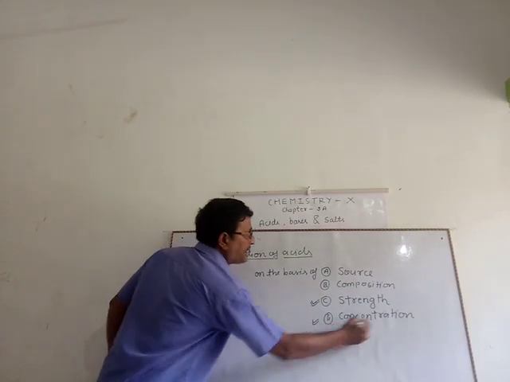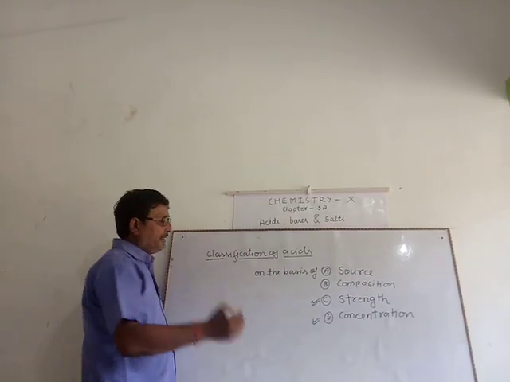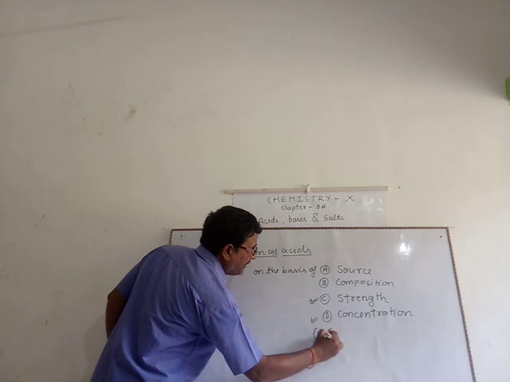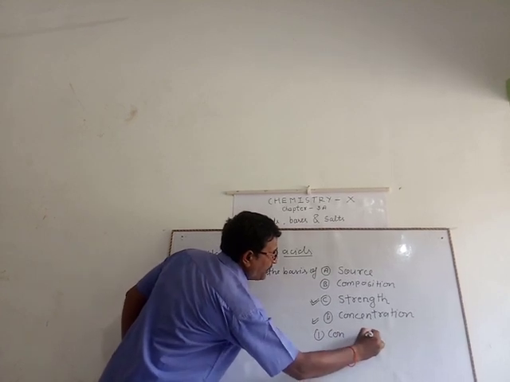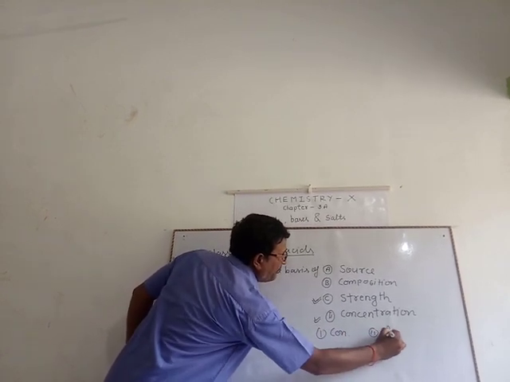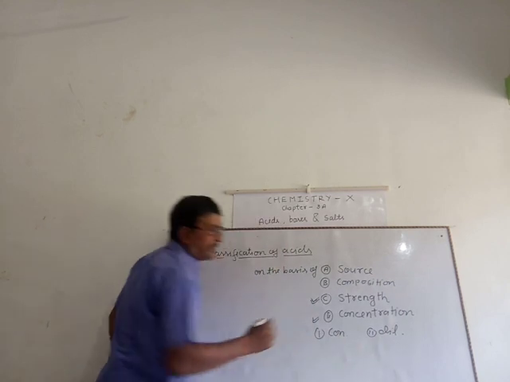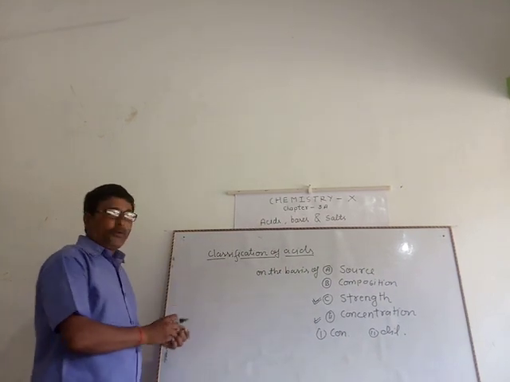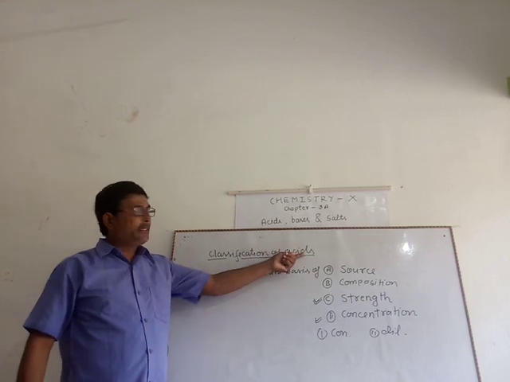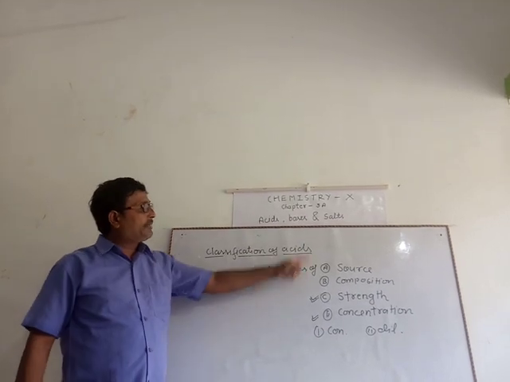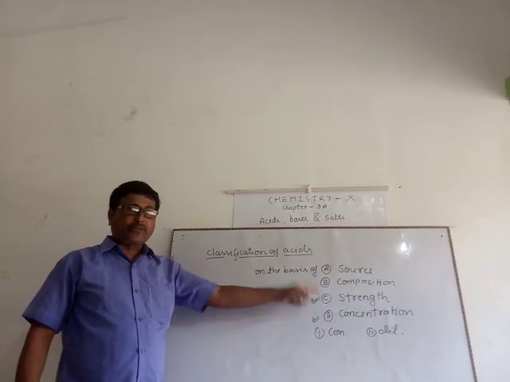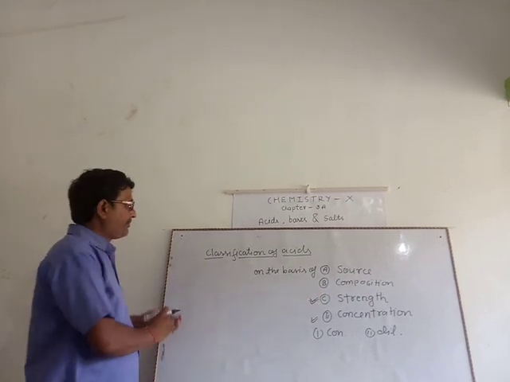So on the basis of concentration, there are two types of acid. First one concentrated, second one dilute. You can write the short forms, dilute like that way, concentrated like that way. I hope the classification of acid is clear on the basis of sources, composition, strength and concentration.